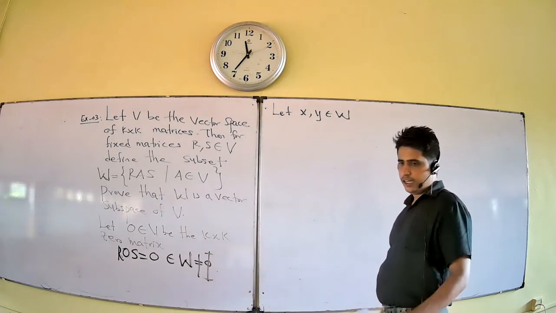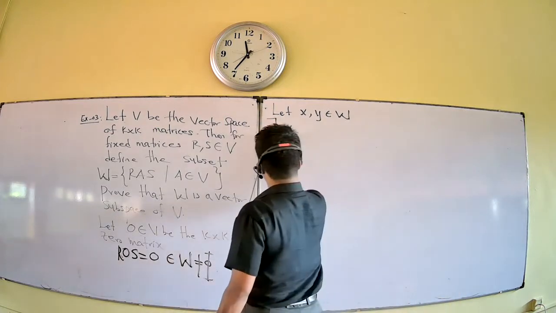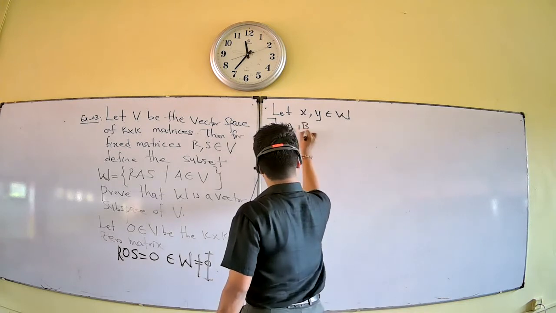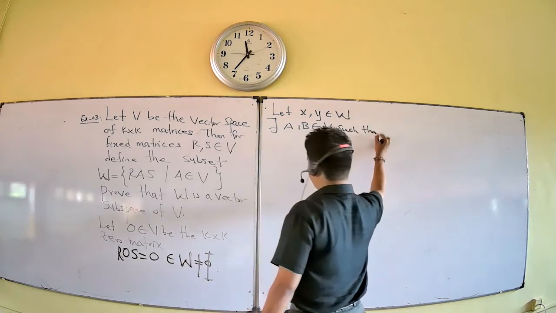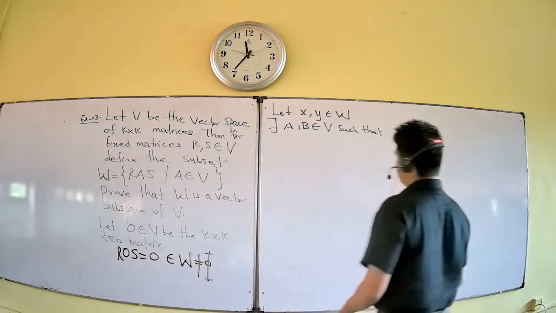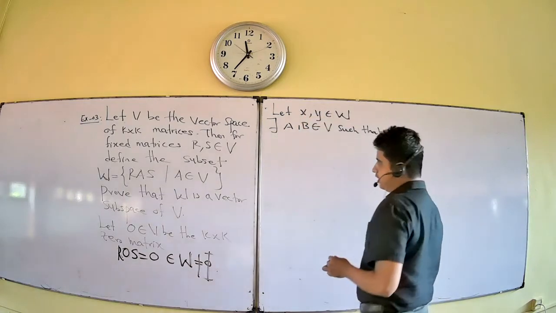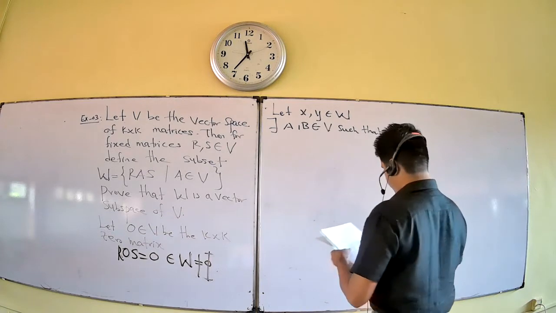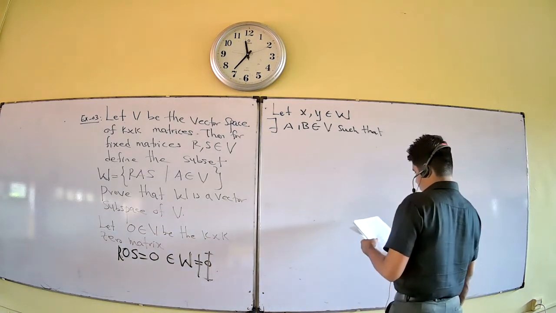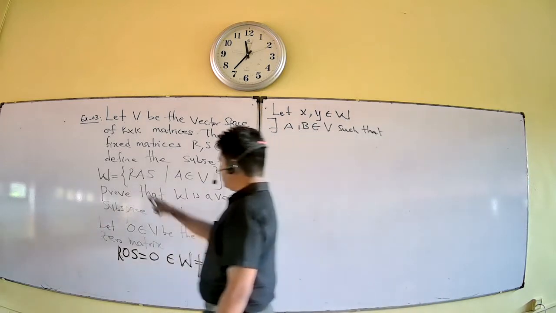X and Y are not elements, they are matrices. Okay, then you have the fixed matrices A, B belonging to V such that you can write them in the form R A. Here X and Y are fixed matrices, important. X and Y belong to W means X and Y satisfy this condition.